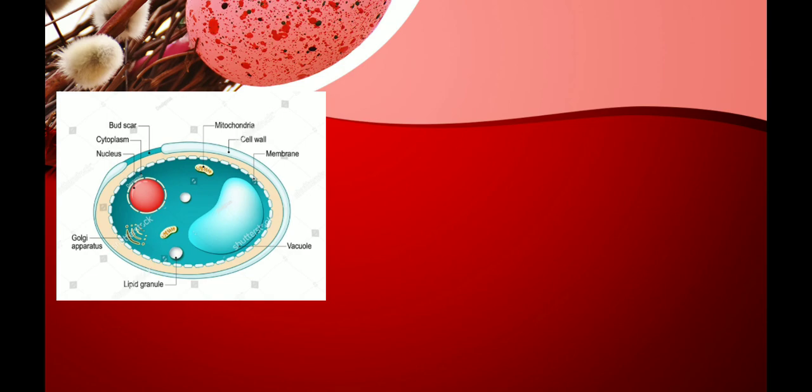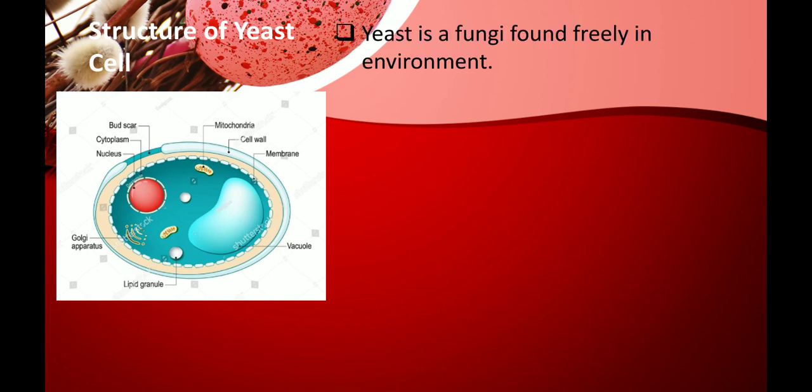So now let us study one particular fungus known as yeast. Here is a picture of a yeast cell. Yeast is a fungus found freely in the environment. As I said earlier, it is a unicellular microscopic fungus which is found in nature freely. As you can see in the picture, the yeast cell is ovoid in shape. Ovoid means oval in shape.